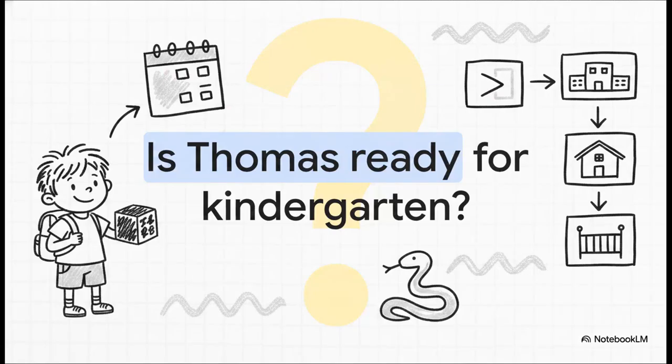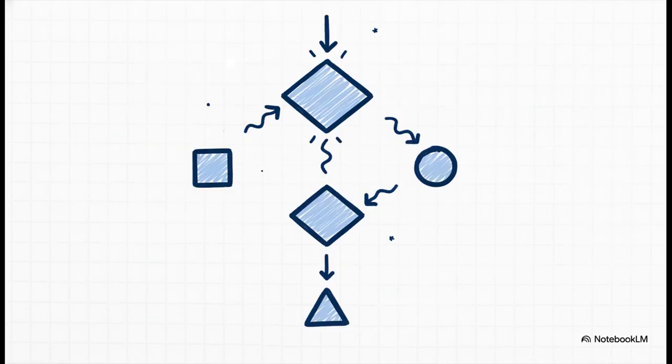Let's pose a real-world logic puzzle to see exactly how this works. Let's say my son Thomas is 3 years old, and the required age for kindergarten is 5. How do we write a flowchart of rules in Python to automatically tell us what class he belongs in based on his changing age? We do it using conditional statements. By utilizing if, else if, which Python shortens to elif, and else statements, we build a logic tree. The computer checks each condition from top to bottom.